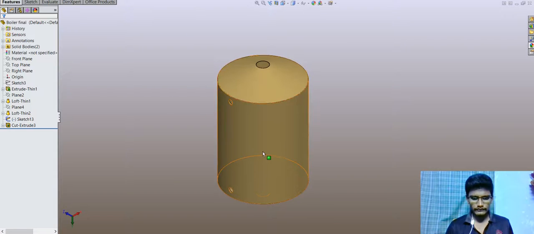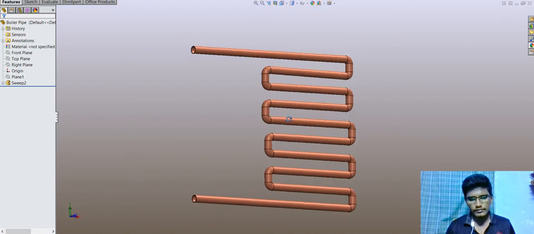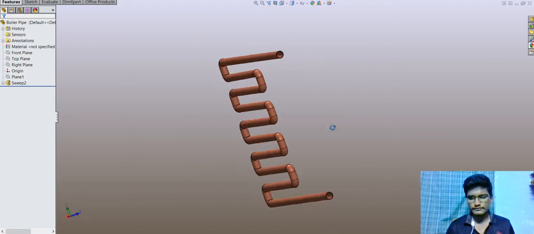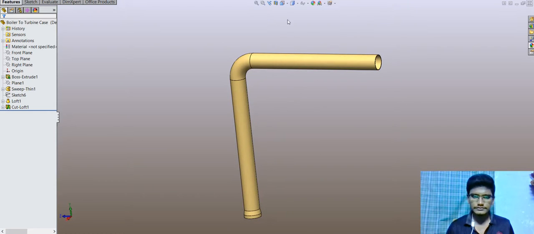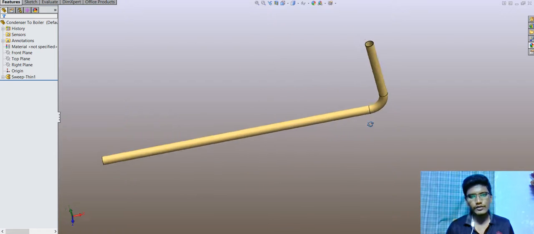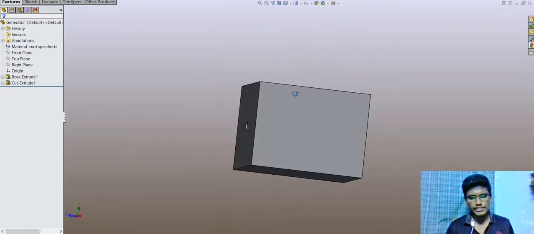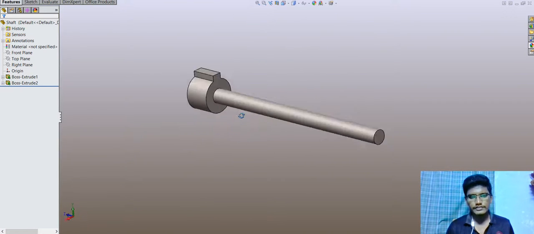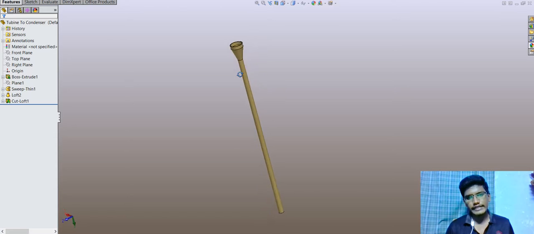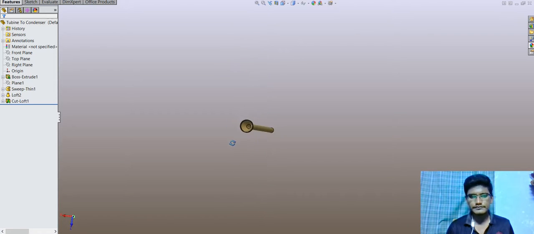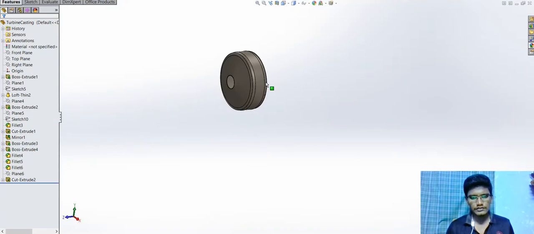To see the individual parts. This is a boiler and this is a boiler pipe, boiler to rotor casing pipe, condenser to boiler pipe, condenser, generator, shaft for the rotor casing to condenser pipe, rotor blade, rotor casing.